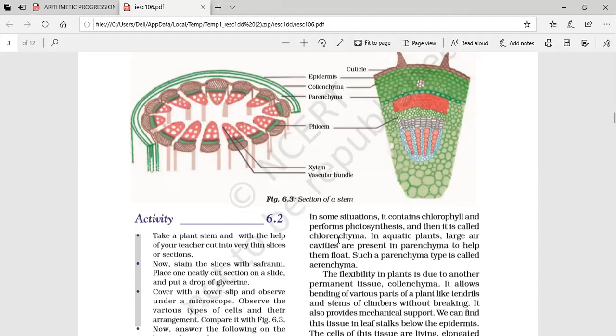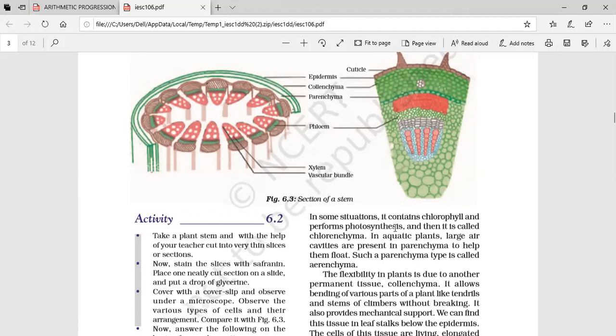Chlorenchyma: chlor comes from chlorophyll, chloroplast. Some of the parenchyma contains chlorophyll and performs photosynthesis, then it is called chlorenchyma.